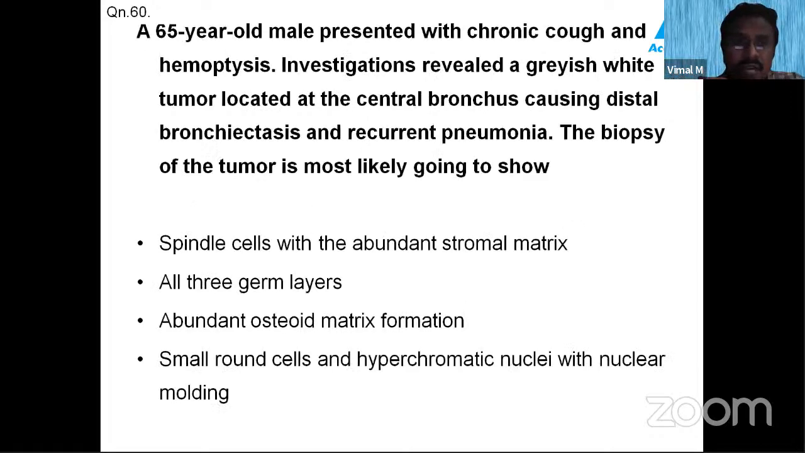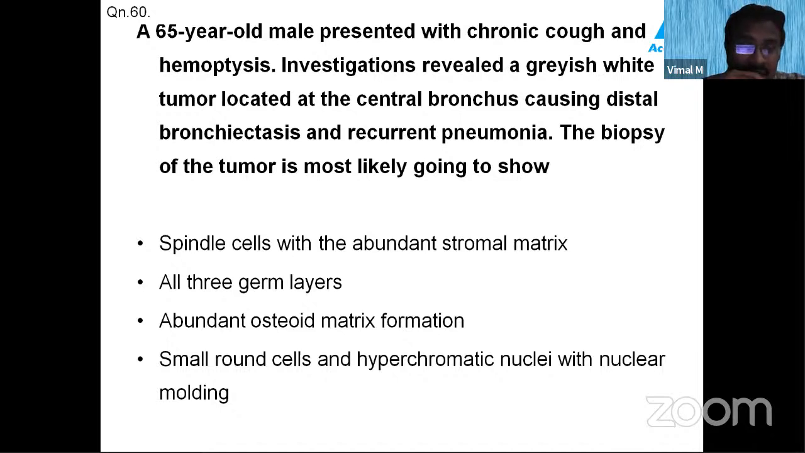Solve this MCQ. A 65-year-old male presented with chronic cough and hemoptysis. Investigations revealed a grayish-white tumor located at the central bronchus causing distal bronchiectasis. When there is a tumor obstructing the bronchus, it causes bronchiectasis and recurrent pneumonia. The biopsy of the tumor is more likely to show spindle cells with abundant stromal matrix,